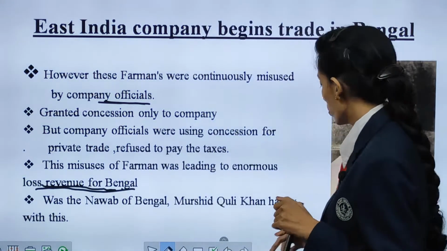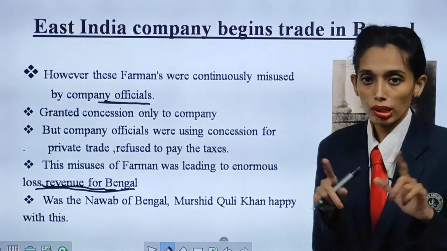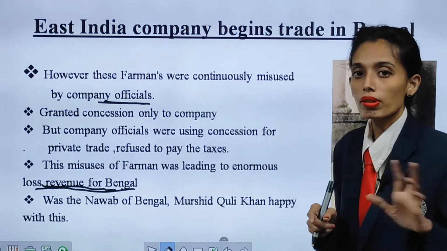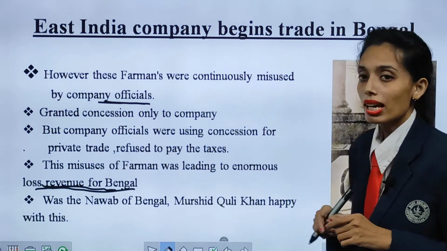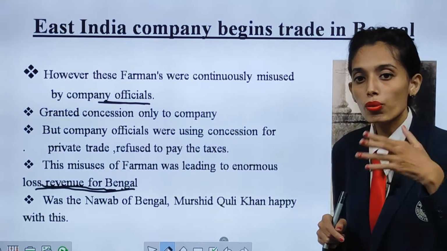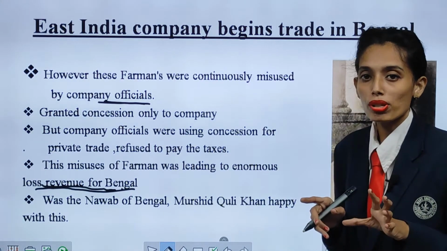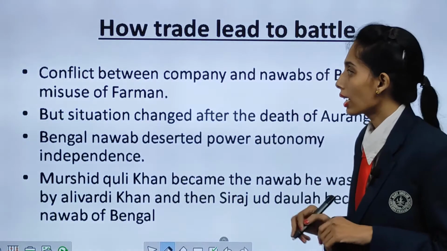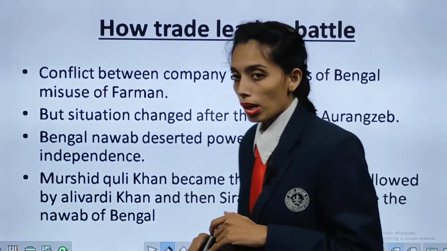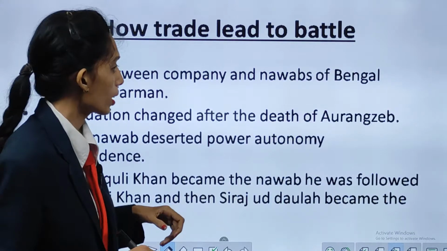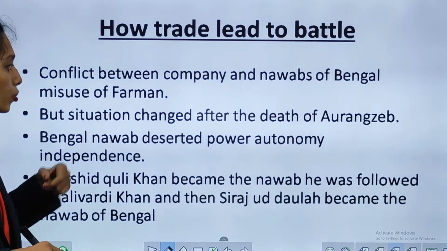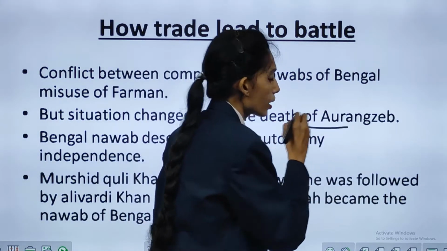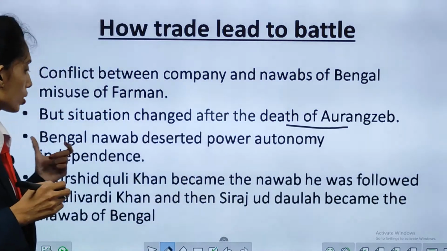But still there were people who held the farman issued by Aurangzeb, and they said that they would try to continue. So the East India Company in Bengal tried to rule over and misuse the farman. Conflict between the company and the Nawabs of Bengal began. But the situation changed after the death of Aurangzeb, and the problem started.